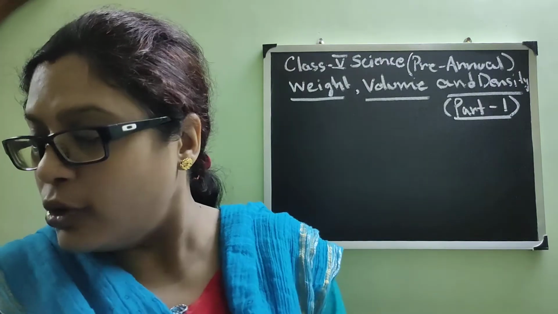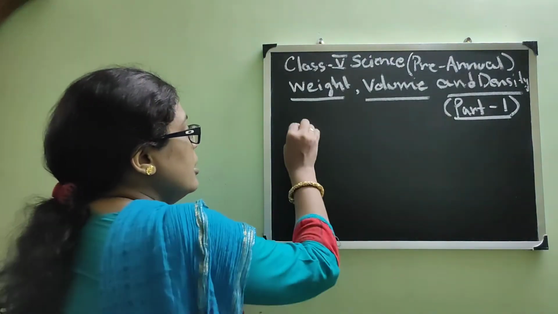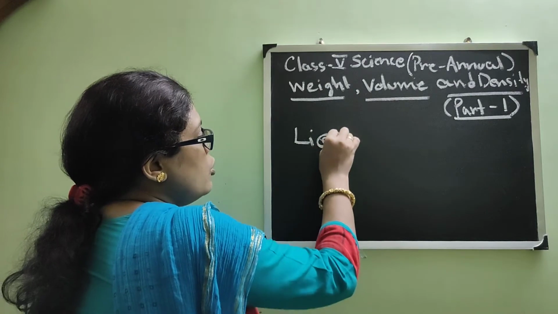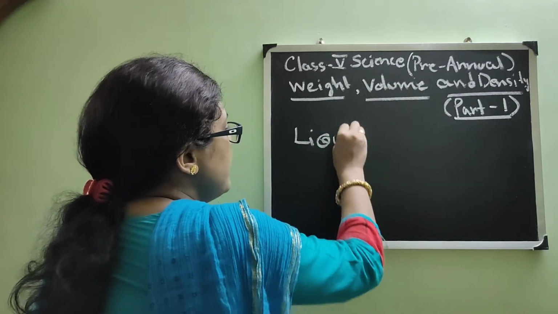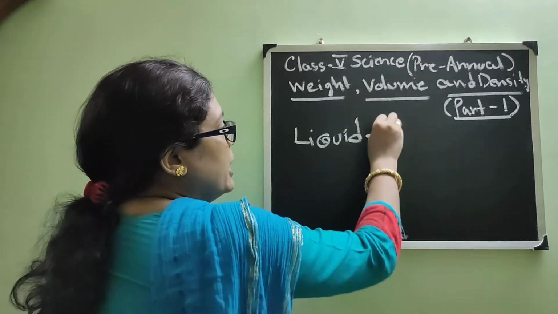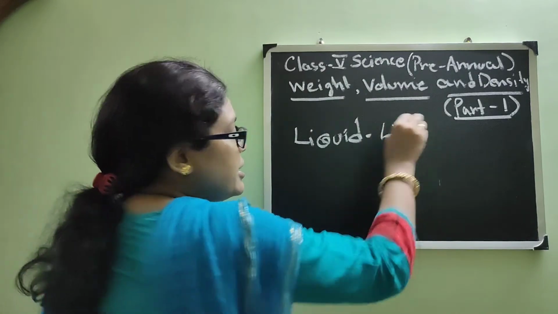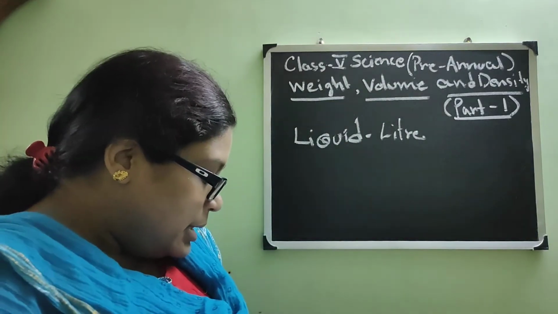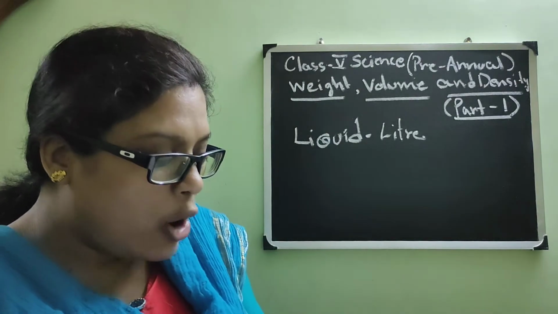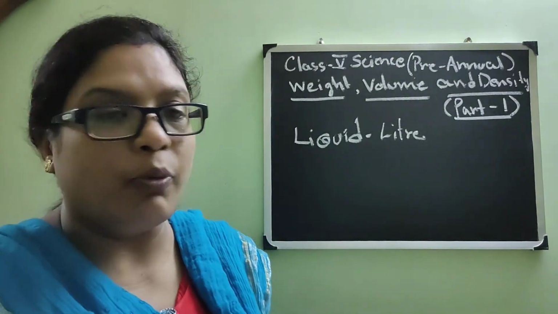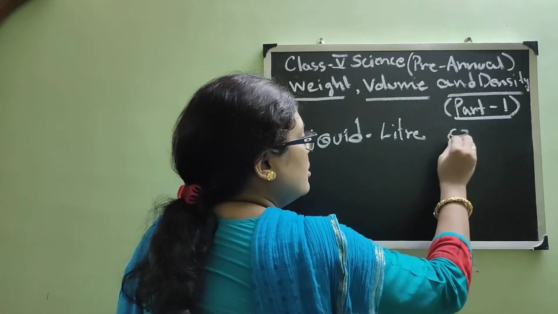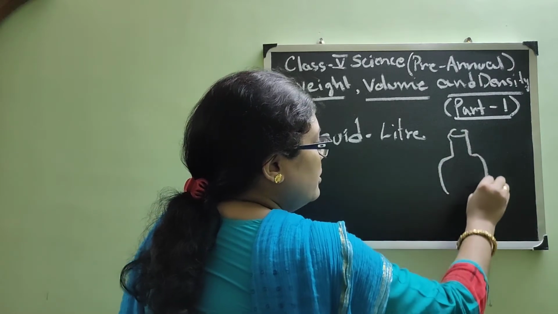So as I have told you, when you are going to buy something liquid, you tell it as a liter, isn't it? You buy this by measuring how much space or volume they occupy. Suppose this is a 1 liter bottle.